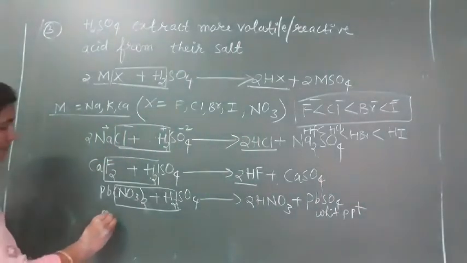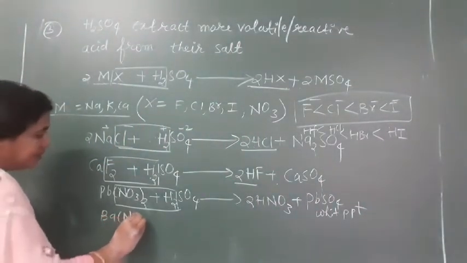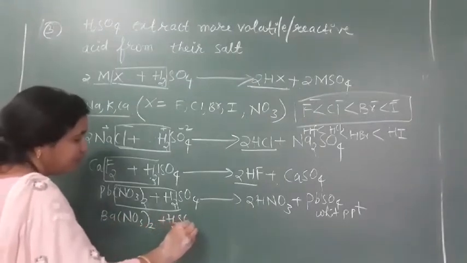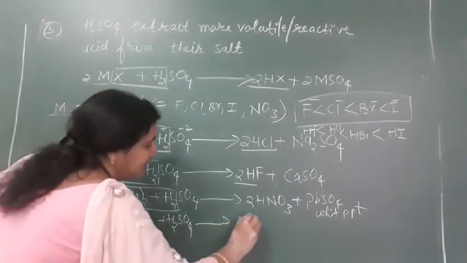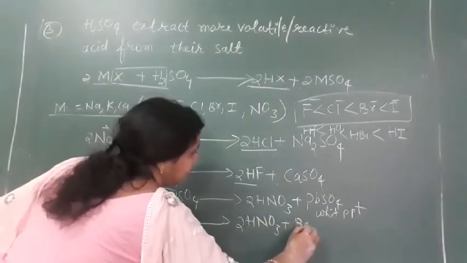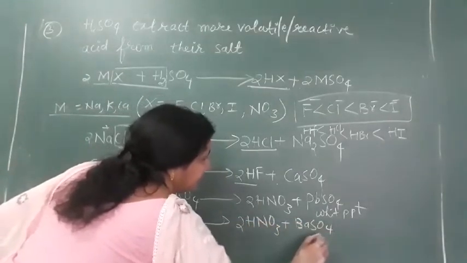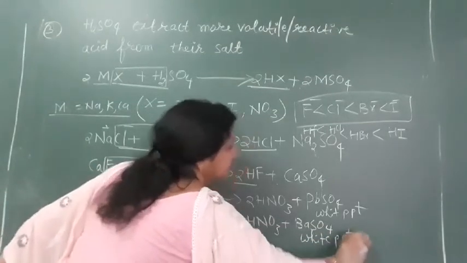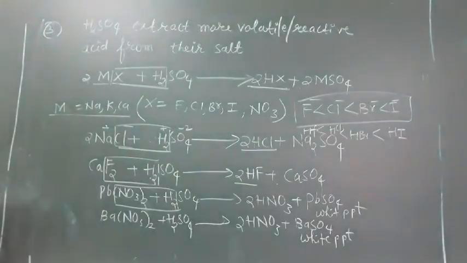Another example, barium nitrate plus H2SO4. Here also we will get nitric acid plus BaSO4, barium sulfate, also a white precipitate. So see, the third property: H2SO4 extracts volatile reactive acid from their salt.